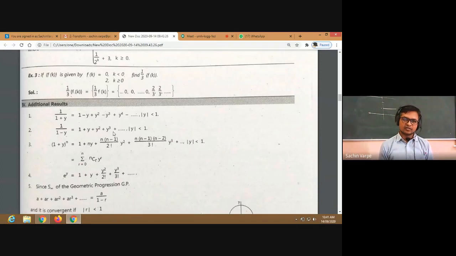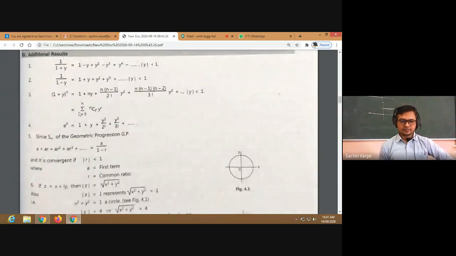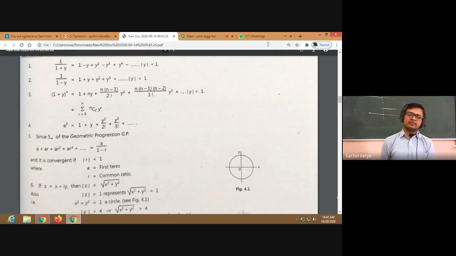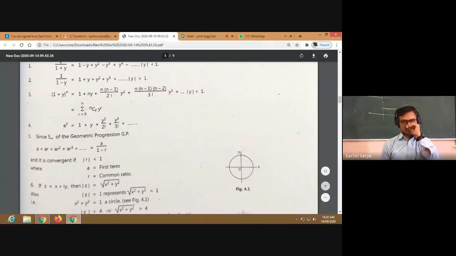This is again a geometric series, and it converges to this limit. All right, for mod y less than 1. In general, this is actually Bernoulli's theorem, we can say, for the expansion, right?